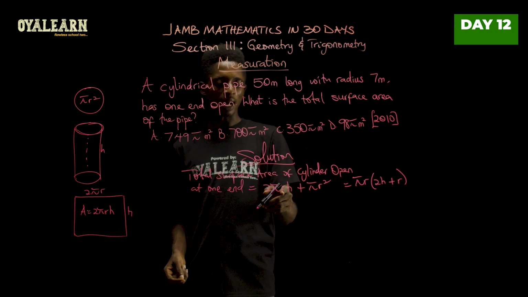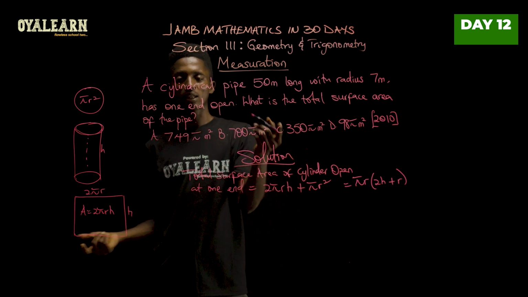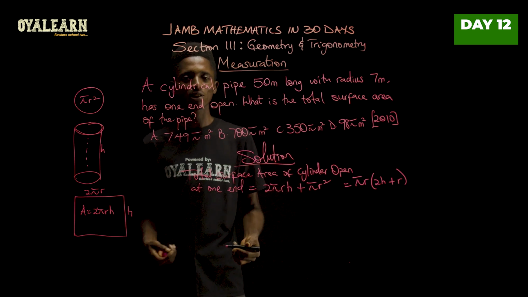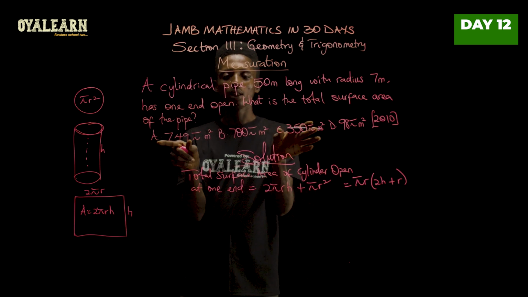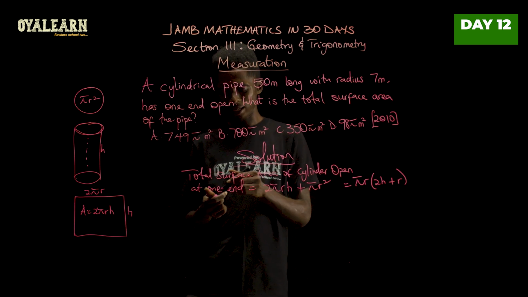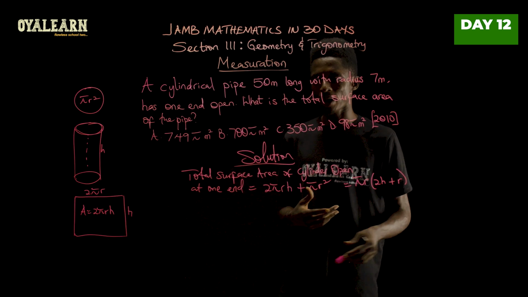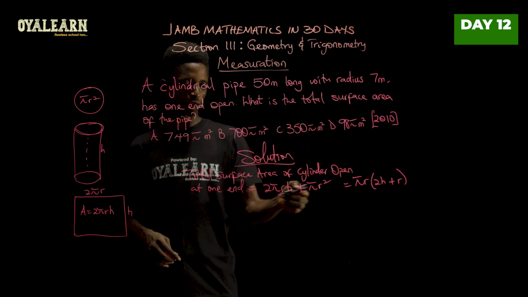So we have r, we have h in this question, but pi is not given to us. Now, we usually take pi as 22/7. That's the closest number you can get to pi. However, if you look at the options provided here, the answers are provided in terms of pi. So which means we don't have to resolve pi. We just include it in our calculations. So let's go on to solve this.